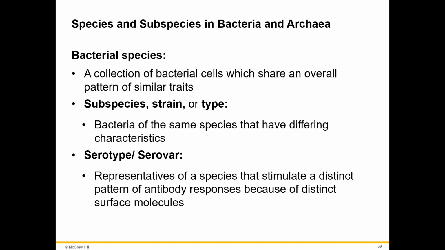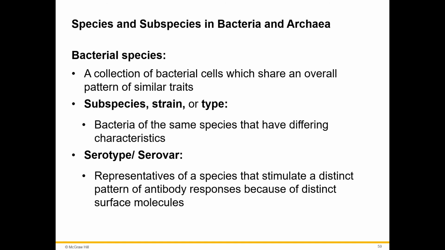Well, there's actually 80 different serovars that we know of that exist, or possibly more than that, but 80 different types of strep. So you could actually get strep 80 times in your lifetime. And that's due to the surface molecules and our antibody response against those surface molecules. So species, strain, and serovar or serotype have to do with different things.